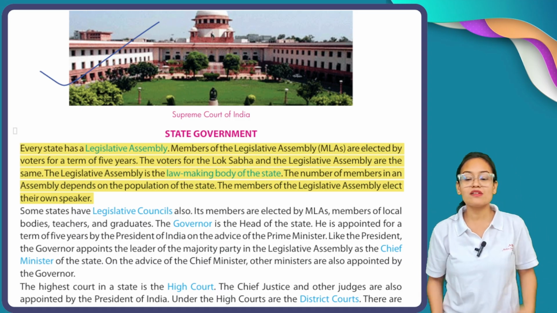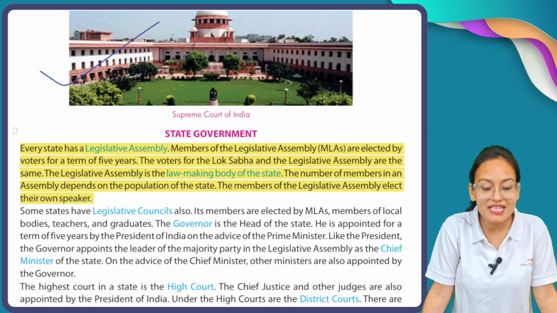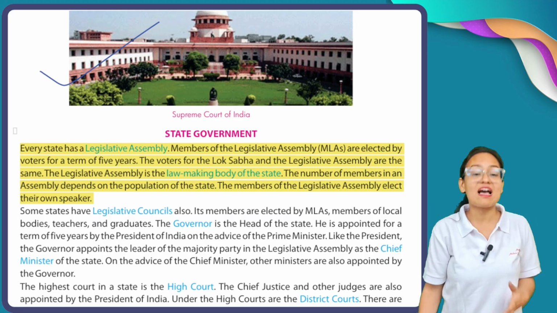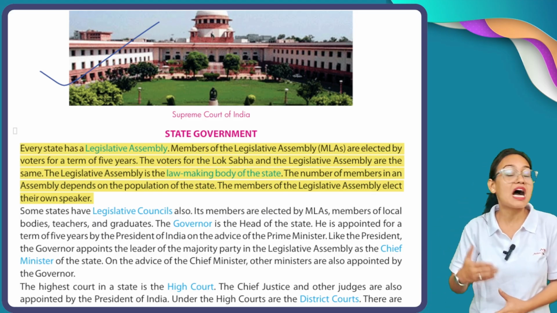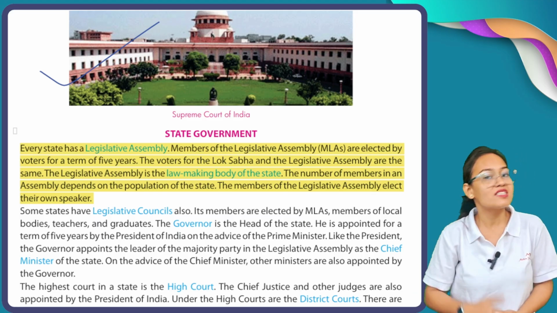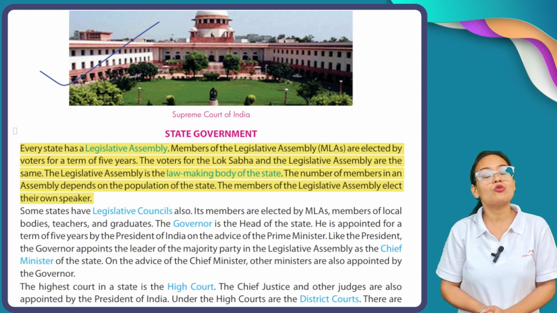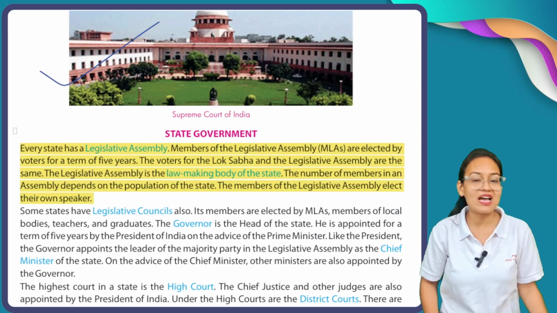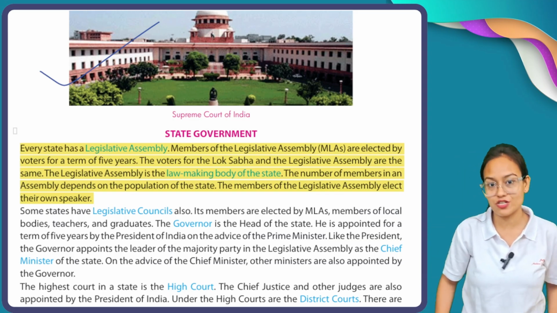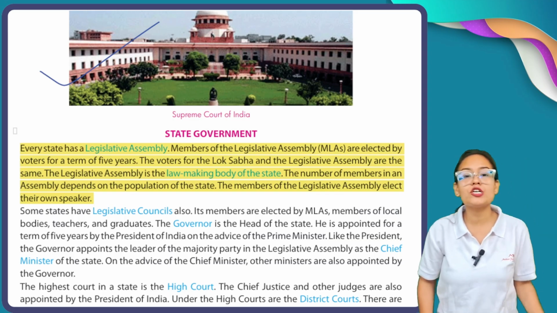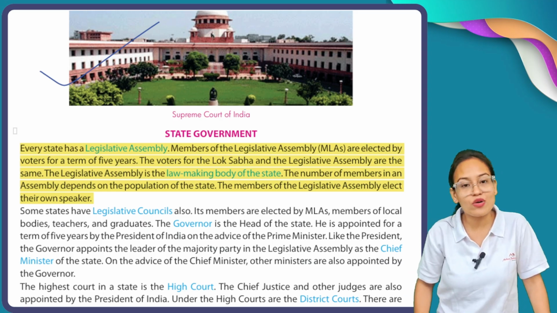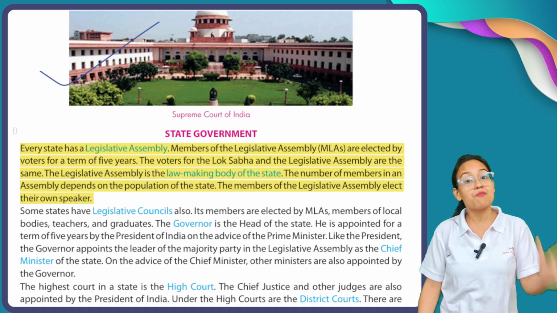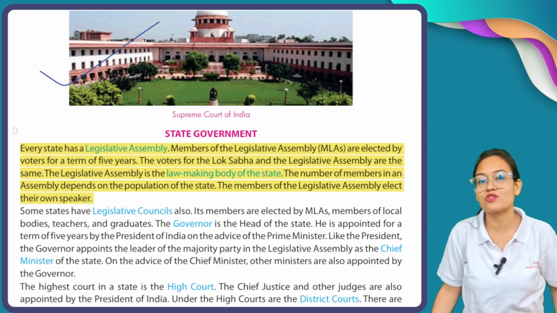The number of members in an assembly depends on the population of the state. The number of these MLAs is totally dependent upon how populated your state is. For example, Uttar Pradesh is the most populated state. That's why the number of MLAs is highest in Uttar Pradesh. Similarly, the population of Sikkim is very small, so the number of members from Sikkim may be much lower in comparison to Uttar Pradesh.